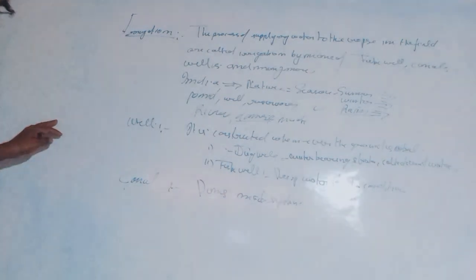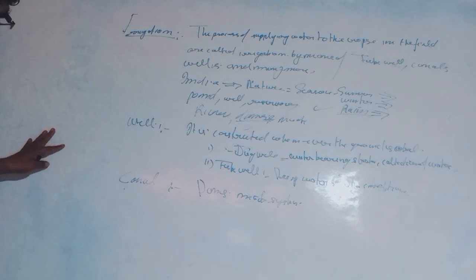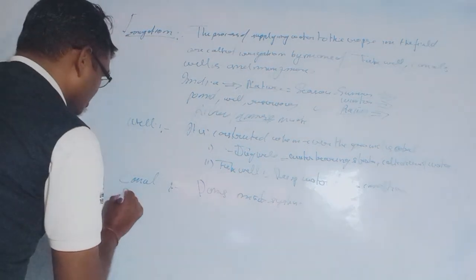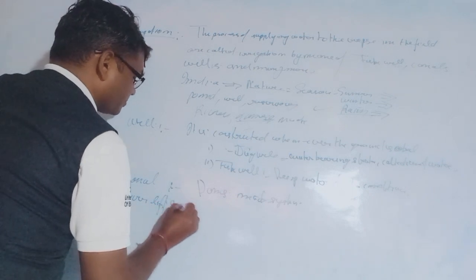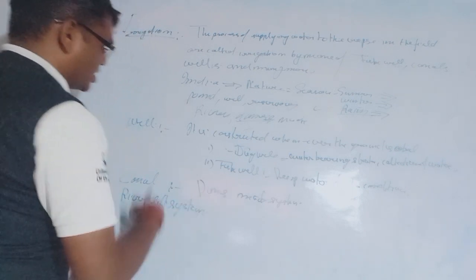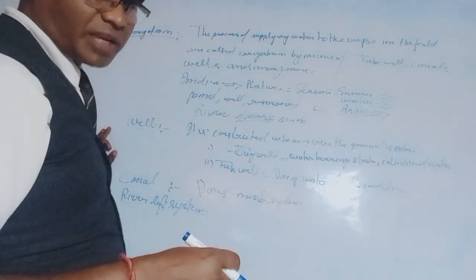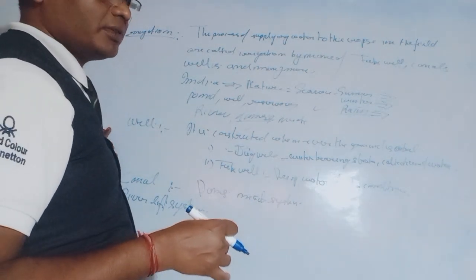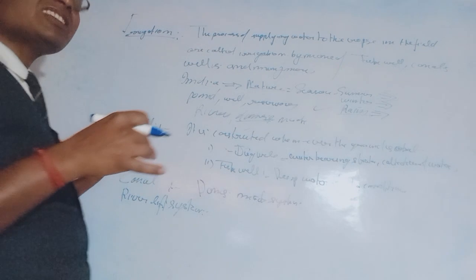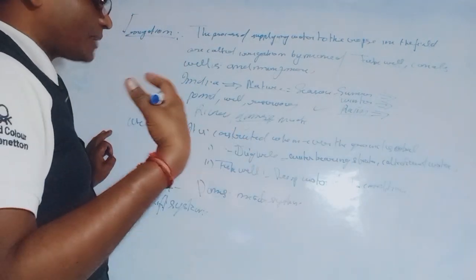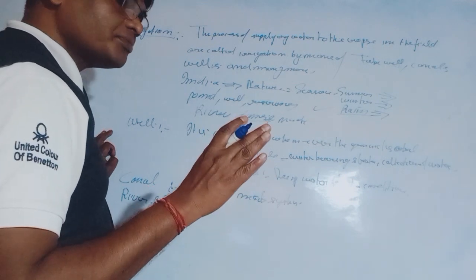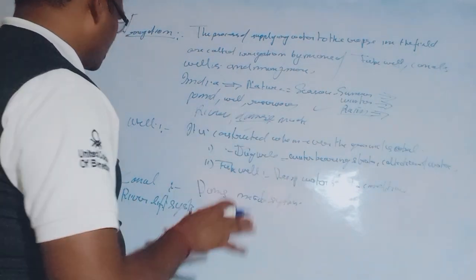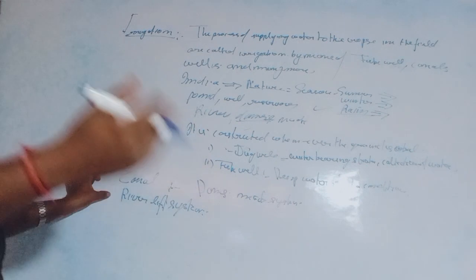And if we are talking about river lift systems, as we know the river is the natural source of water supply, and all the cities and metro cities are inhabited in those places where a river is available.